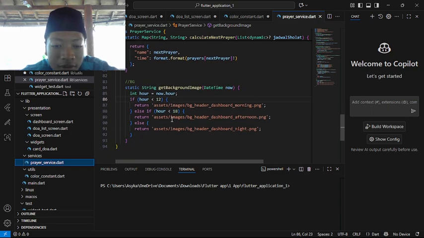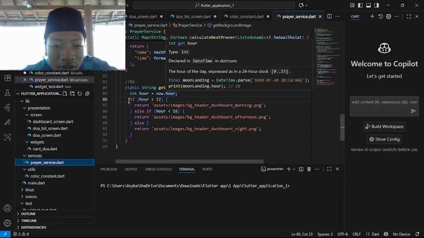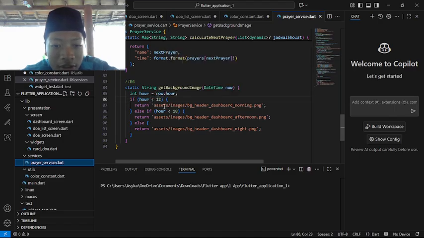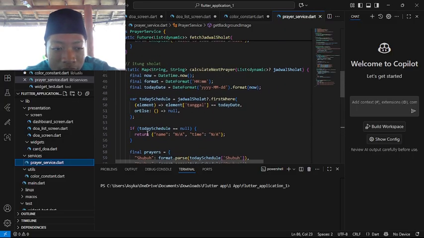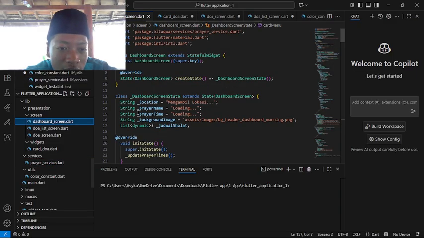Background static, this is for the background. Static string we get background, that time now. So still taking the time of the place in hour, now hour. If hour is less than 12, return the asset of the dashboard morning header. Else if hour is less than 18, show the dashboard afternoon. Else, return the header dashboard night. Okay, and now let's see the dashboard screen.